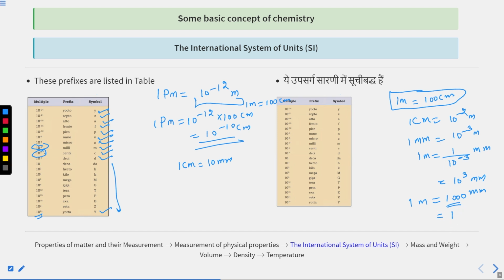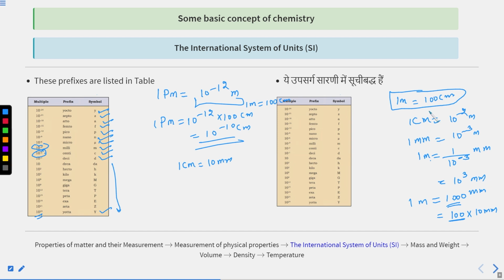You can write it like 100 into 10 millimeter. You can say 1 meter is equal to 100 centimeter, and 1 centimeter is equal to how many millimeters? I am telling you, 10 millimeters.